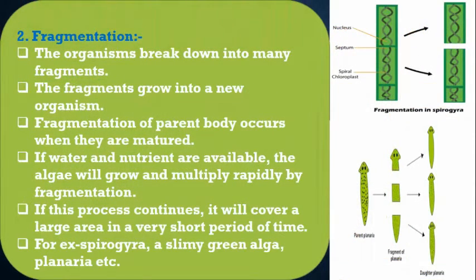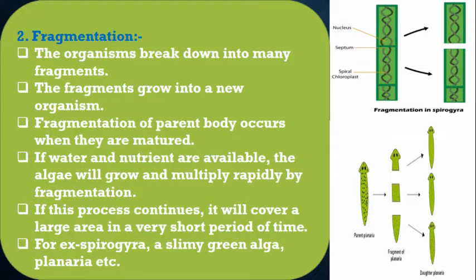Now, let's talk about another mode of asexual reproduction, which is fragmentation. Children, fragmentation occurs in organisms like planaria and algae, and the filamentous alga Spirogyra shows fragmentation.